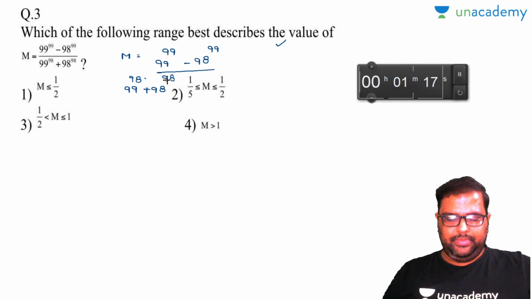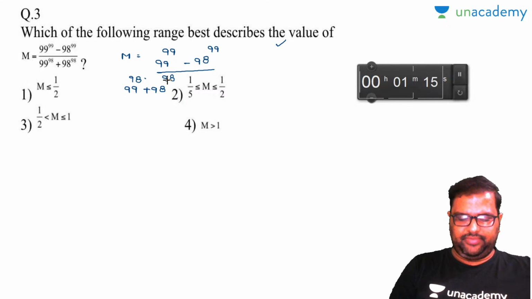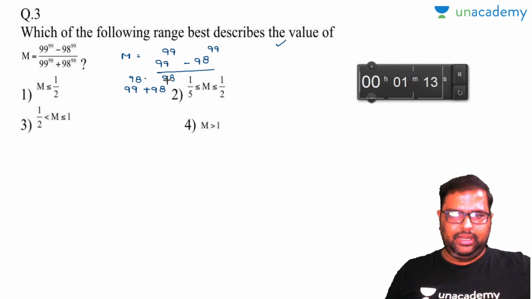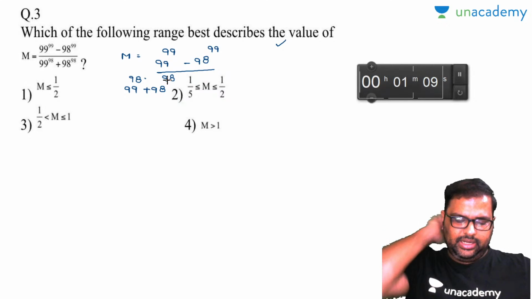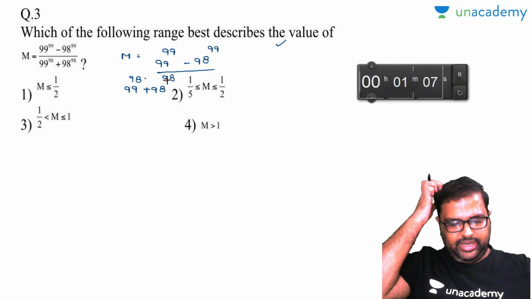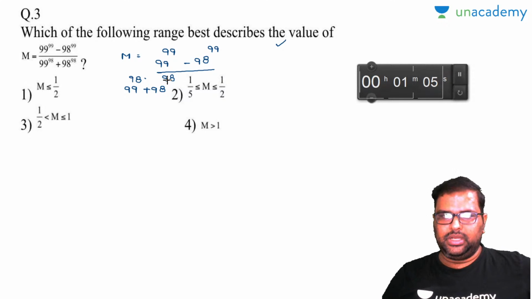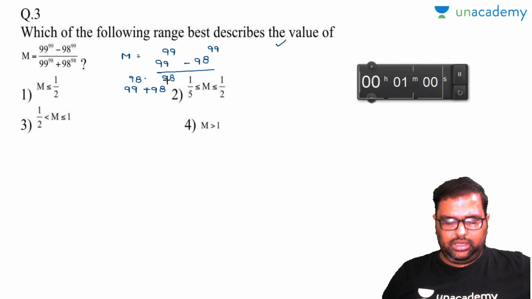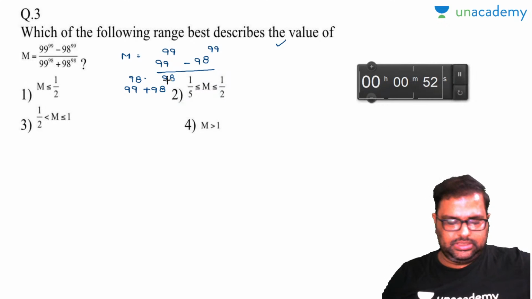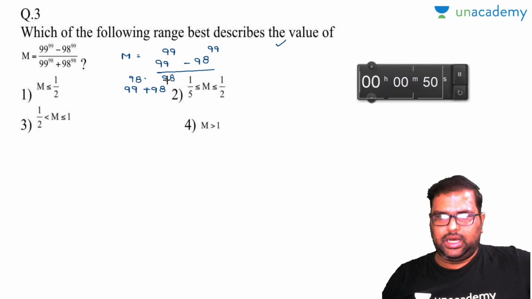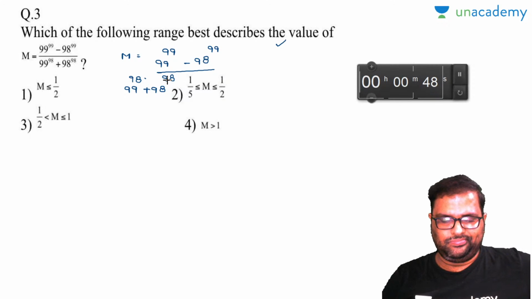The equation is m is equal to 99 to the power of 99 minus 98 to the power of 99, divided by 99 to the power of 98 plus 98 to the power of 98. This is the question asked, and you are asked to find what will be the m satisfying value. 1 minute more. I think most of the students should have answered this. Hulk, answer below.